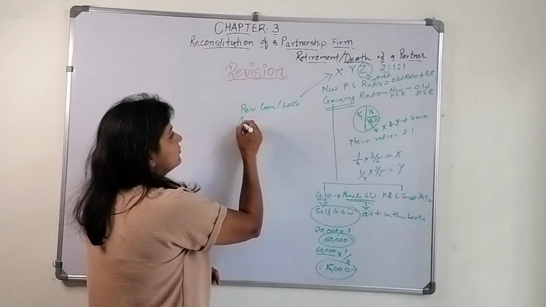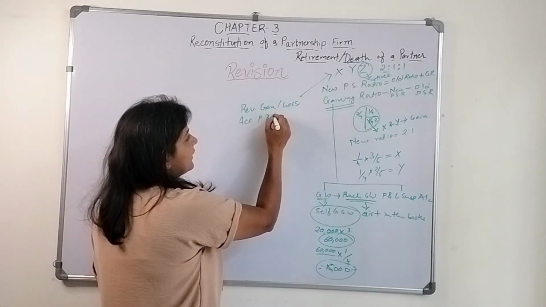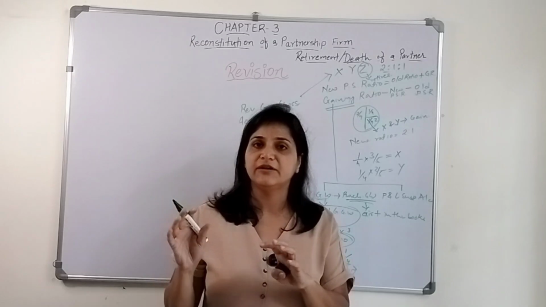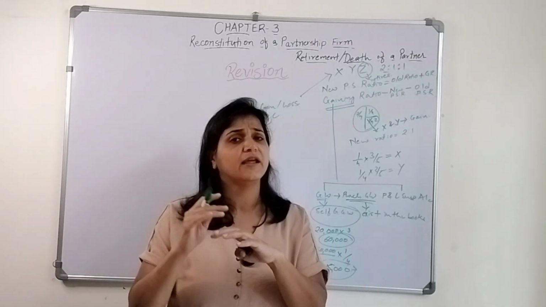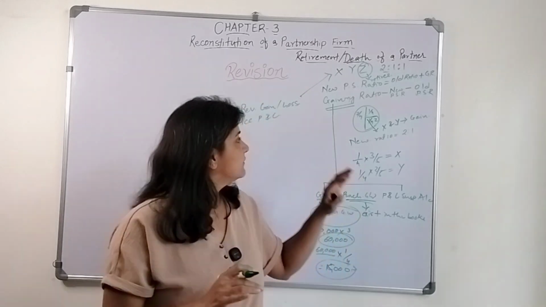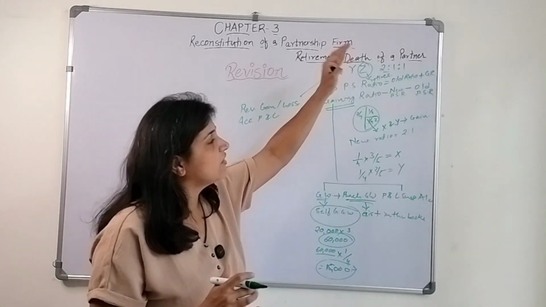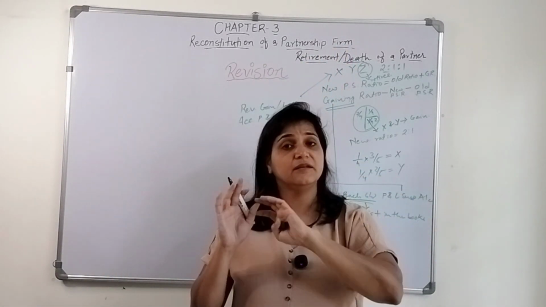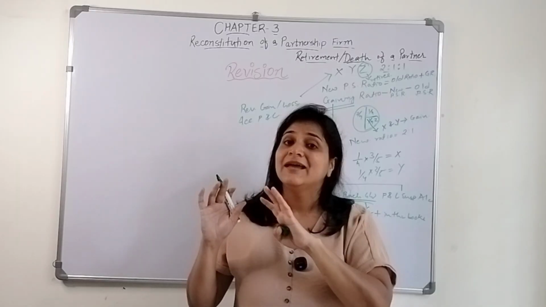Similarly, we discussed the accumulated profit and loss. Any reserves, or any previous year loss, whatever is there, will also be shared among the three partners in their old profit sharing ratio.